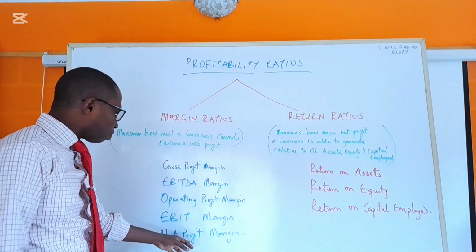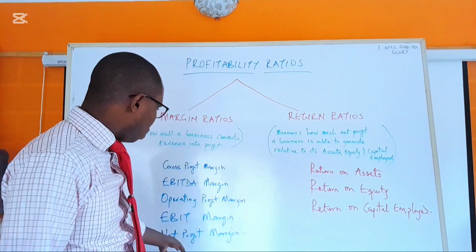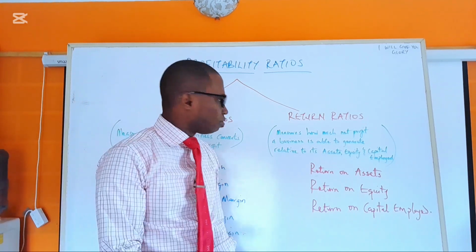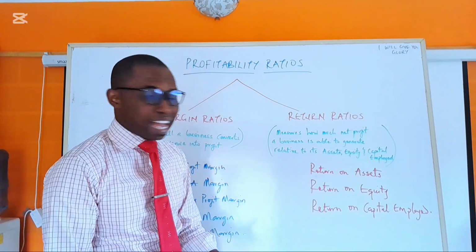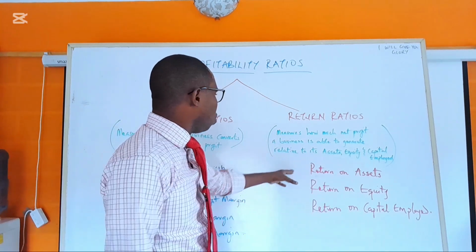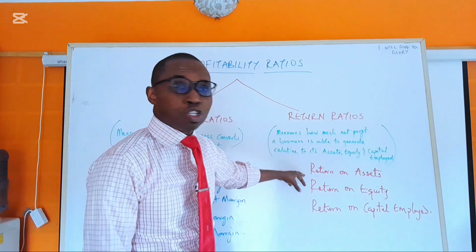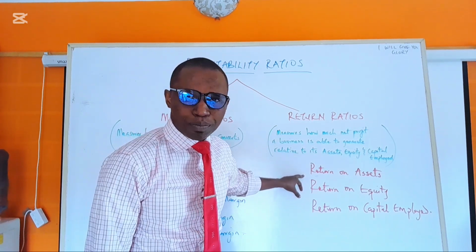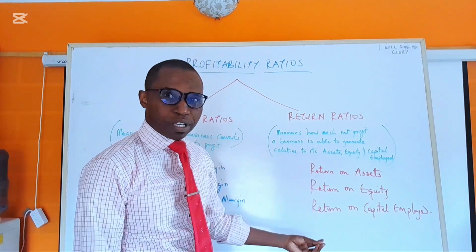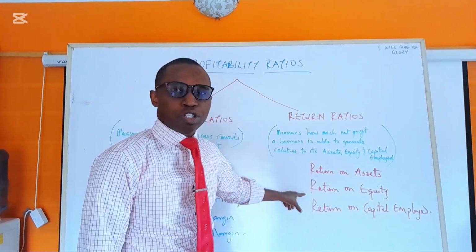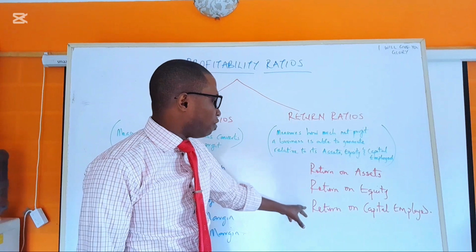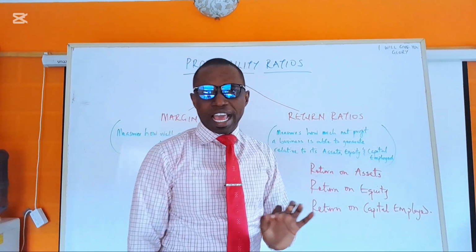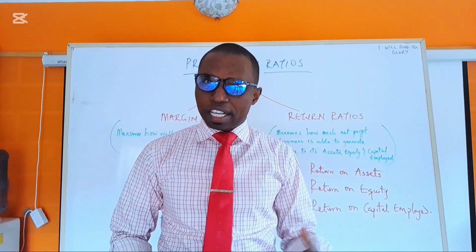So what is the last one on this side? It is the net profit margin. That is the bottom line, the remaining profit at the end. Then we look at the return ratios. The example is return on assets: relative to the assets being invested, what are we getting in return? Then we have the return on equity. Then we have return on capital employed. All these we are going to have practical examples on. We are going to do a couple of workings on them.